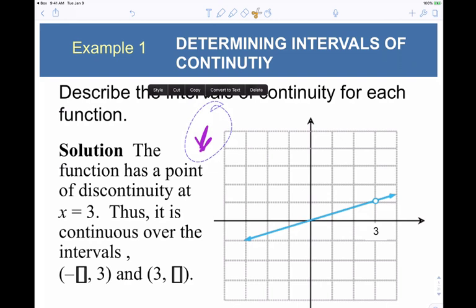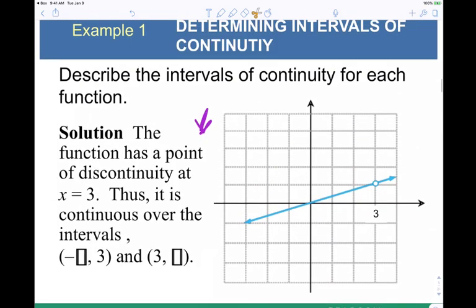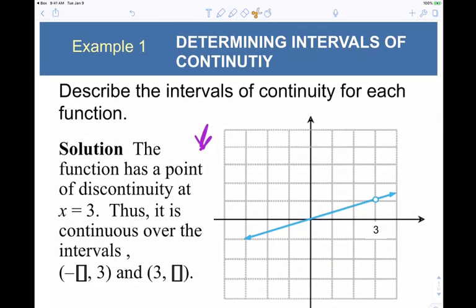Let's see if they have more of an explanation. Okay. Did that help at all? Okay. Let's keep looking at examples. Let's keep working some examples.